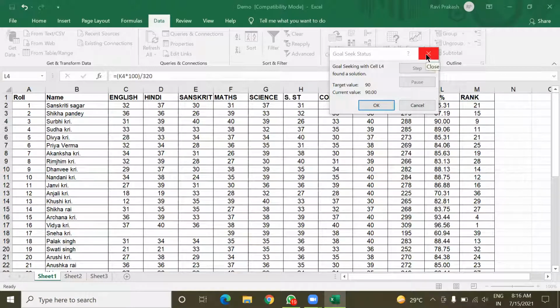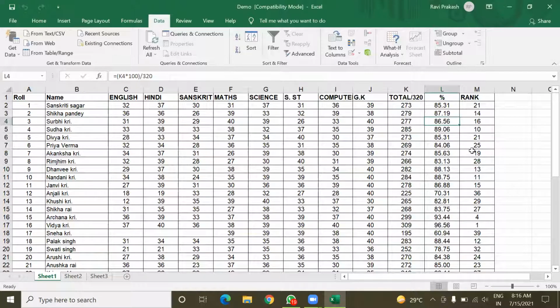Okay, sir. I am going to cancel this so that the previous value will be restored. Just see here. Rank 1 has the percentage value 96.56.